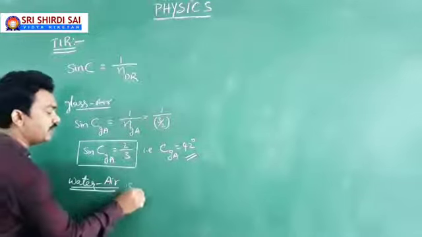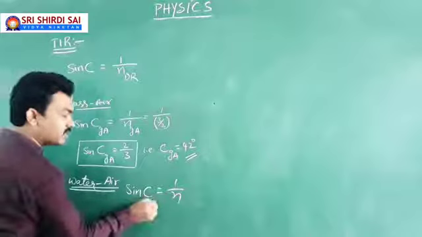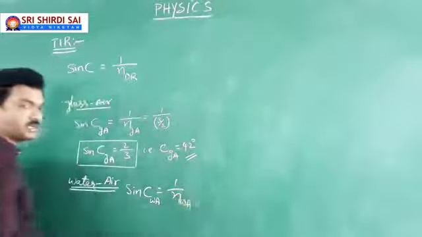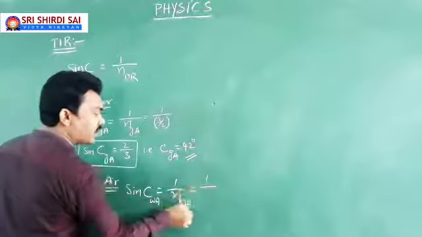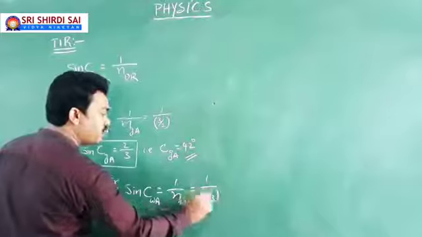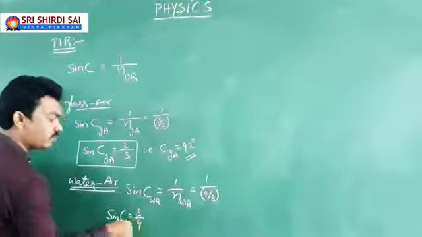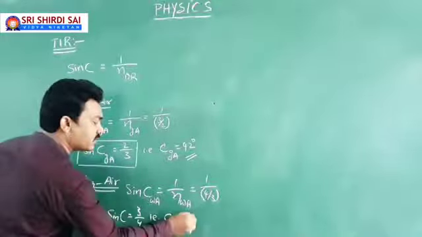Then our equation is sin C equals 1 by n, where C is the critical angle of incidence in water with respect to air, and n is the refractive index of water with respect to air. You know the refractive index of water with respect to air is 4 by 3. Then sin C equals 3 by 4, for which C equals 49 degrees.